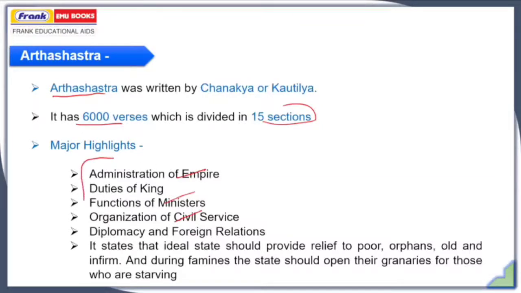The content of the Arthashastra is not confined to the Mauryan Empire only, because Chanakya wanted this epic to be a guide for posterity. So he is basically advising the rulers on what their duties should be like, and how a council of ministers should function. It also states that the ideal state should provide relief to the poor, orphans, old and infirm who have no one to take care of them, and during famines the state should open its granaries for those who are starving. So Arthashastra is more inclined towards the political aspect than the economic element.